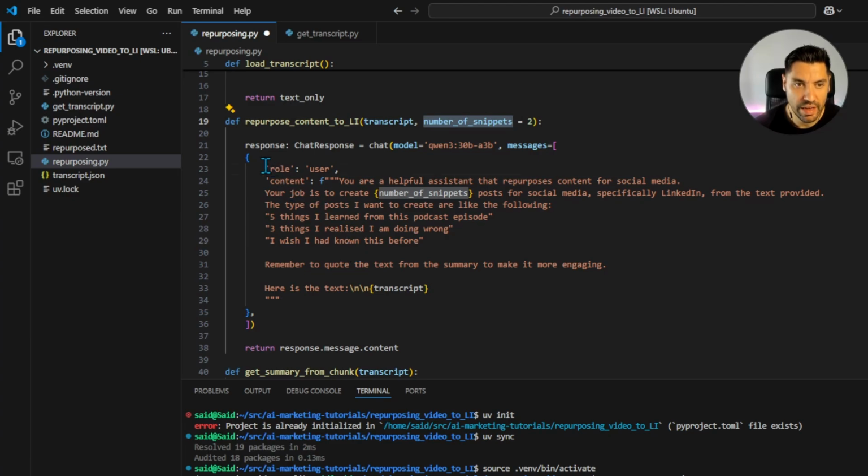As you can see, I have over here a role that is the user, and my model, which is the new Qwen 3 30 billion parameters with the 3 billion mixture of experts activated system. What I want to do is break down the 2 snippets into posts for social media, specifically LinkedIn, from the transcript that I'm going to provide.